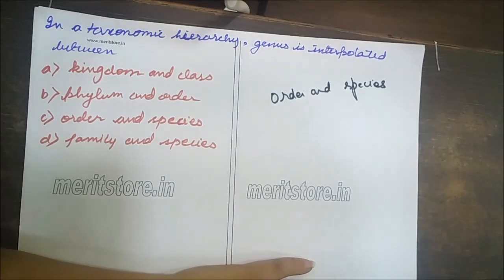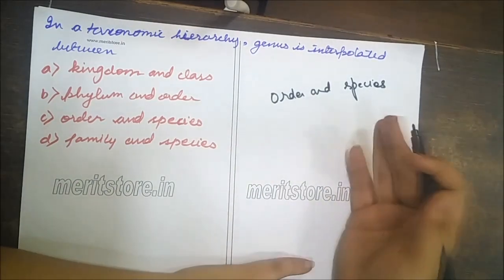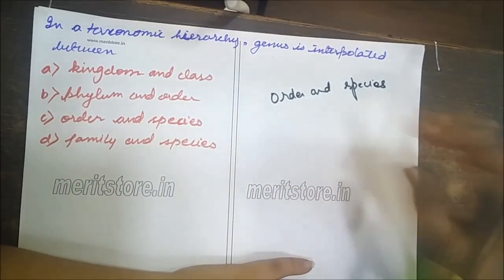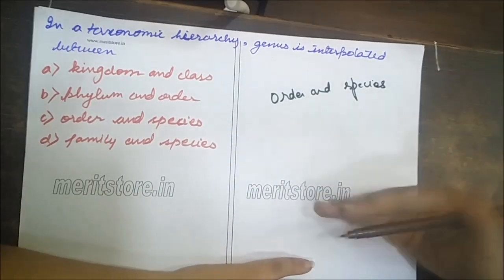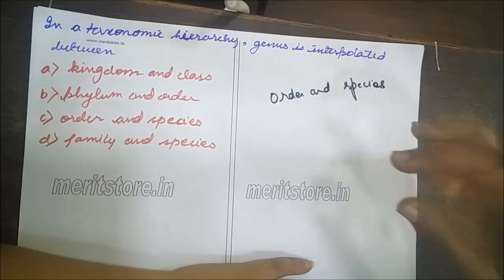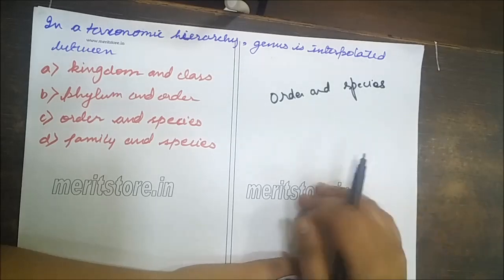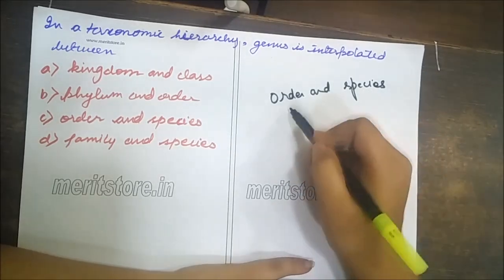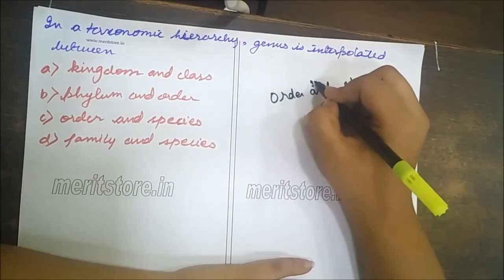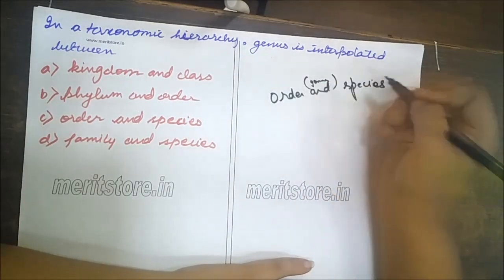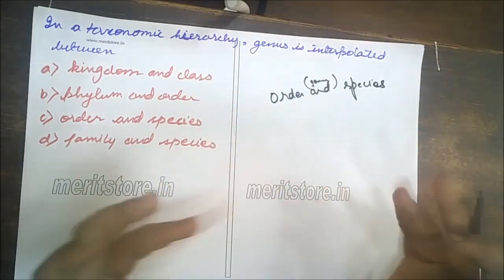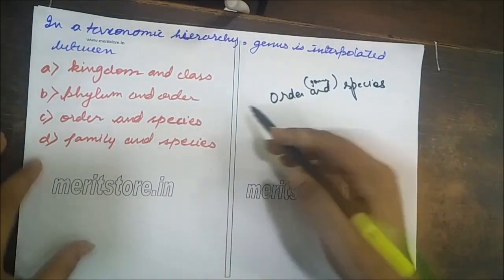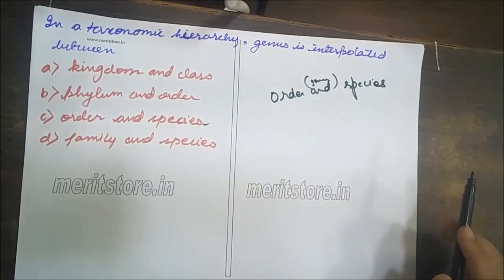In taxonomic hierarchy, which includes 7 obligate categories, first comes kingdom, phylum, class, order, family, genus, and species. So genus comes between family and species. So this is the right answer.